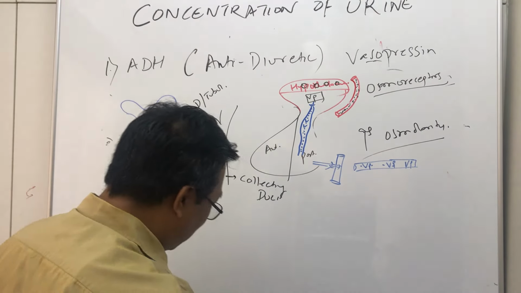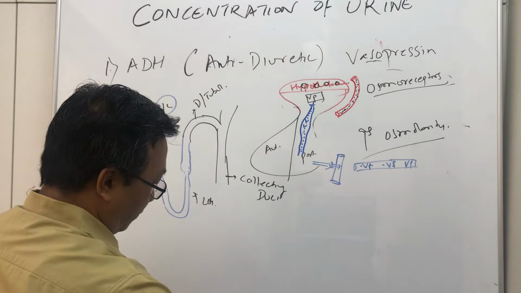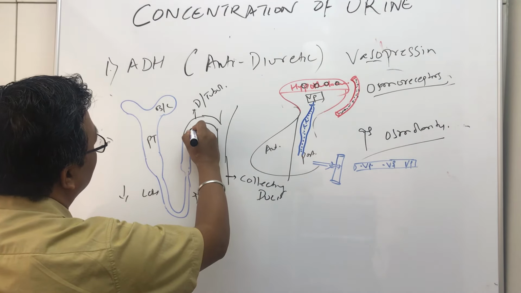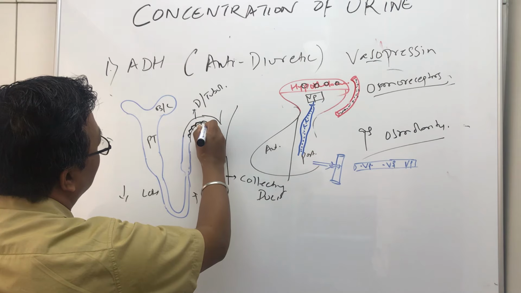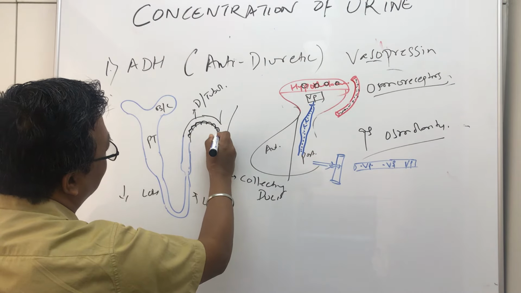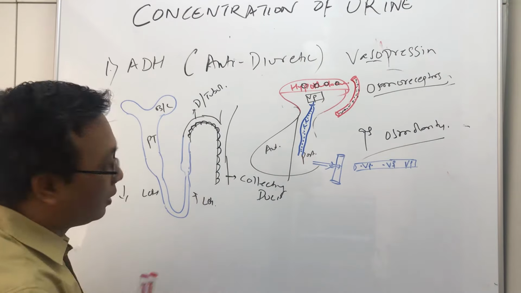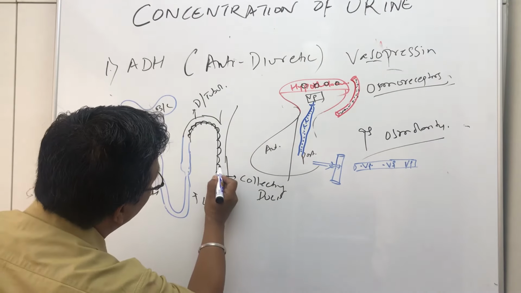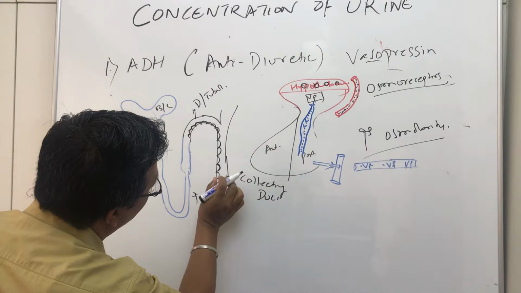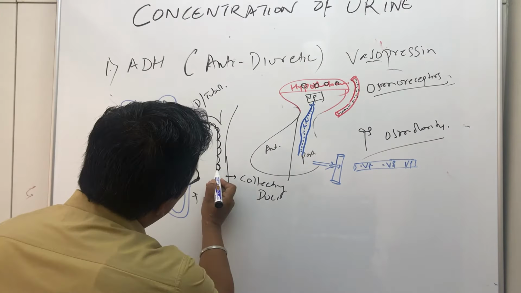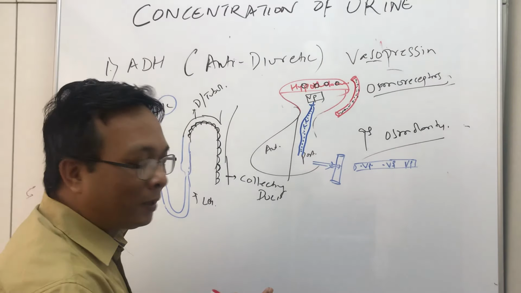Okay. Now what happens in the distal tubule? These are the cells lining the distal tubules. Towards the lumen, we call this border the apical border, and towards the back, this is called the basal border.